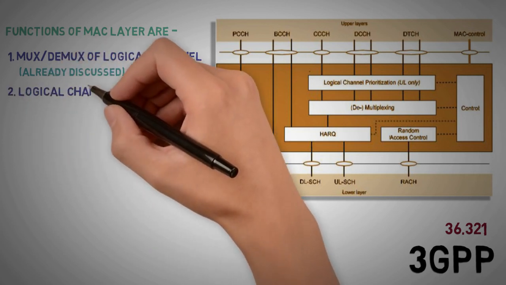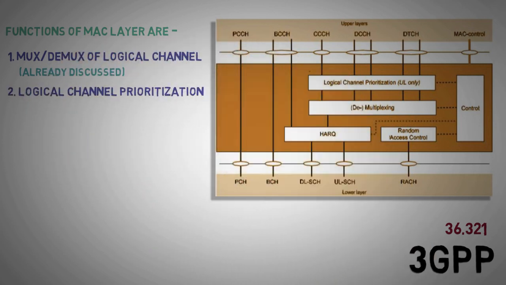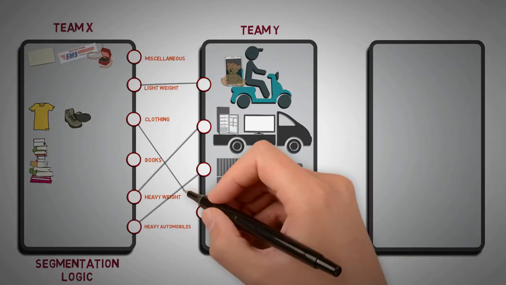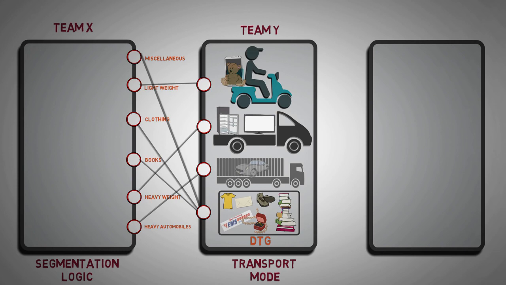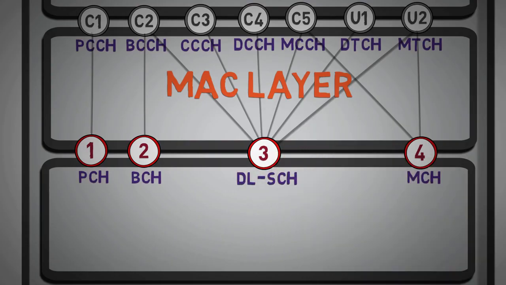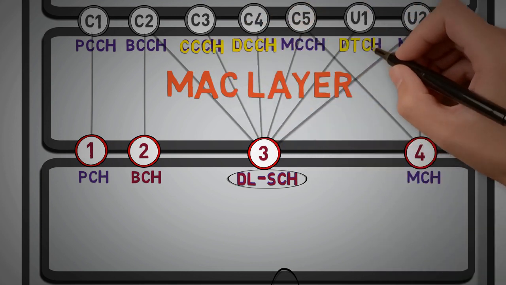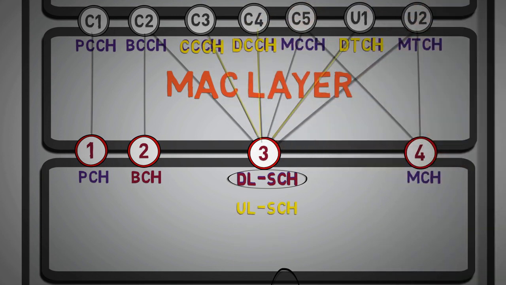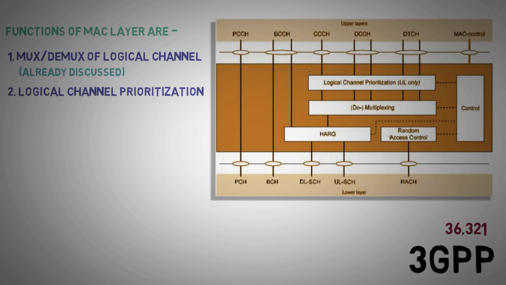2. Logical channel prioritization. We have shown in the example earlier that sometimes many dissimilar items were grouped in the dedicated transport group. Similarly, in the shared transport channel, for uplink and downlink, multiple logical channels are mapped. It is the work of the MAC layer to prioritize these channels and assign them resources accordingly.